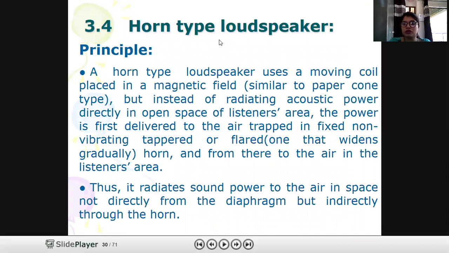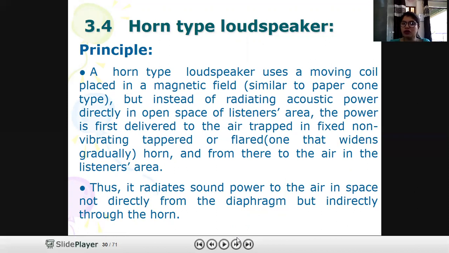This is a horn type loudspeaker. In a horn type loudspeaker, we are using a moving coil placed in a magnetic field, just like a moving coil microphone. But in a moving coil microphone, as you have seen, when the sound energy is at the output, we were directly radiating our sound energy into air. So it was a direct type.